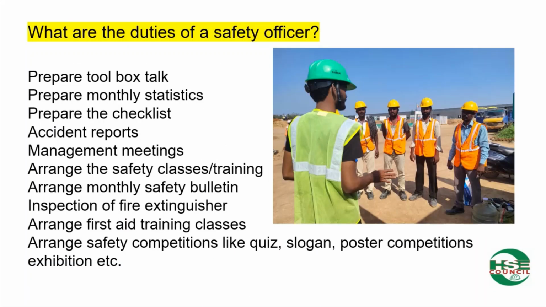What are the duties of a safety officer? Prepare toolbox talk. Prepare monthly statistics. Prepare the checklist. Accident reports. Management meetings. Arrange the safety classes/training. Arrange monthly safety bulletin. Inspection of fire extinguisher. Arrange first aid training classes. Arrange safety competitions like quiz, slogan, poster competitions, exhibition, etc.